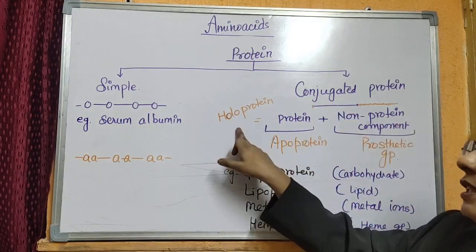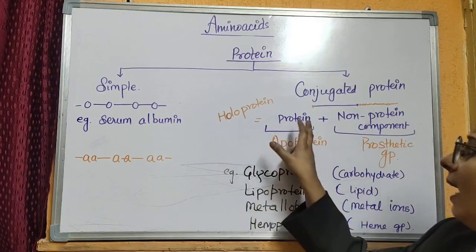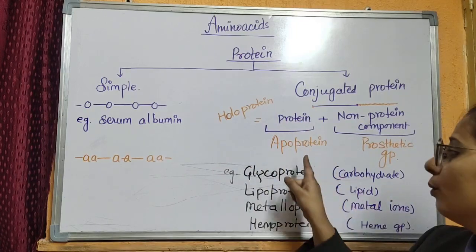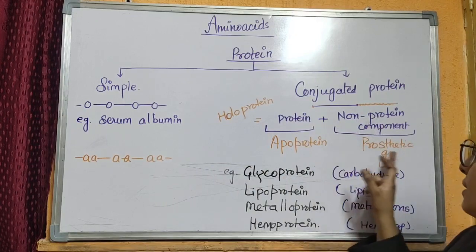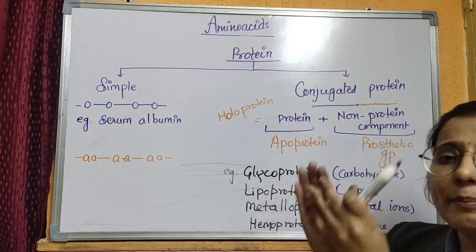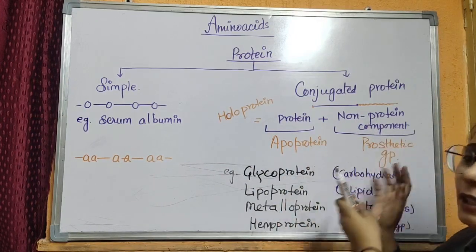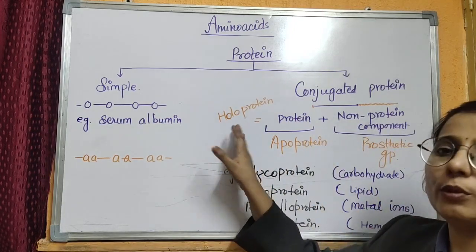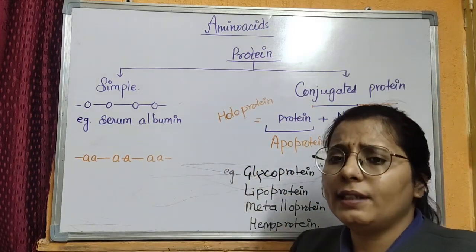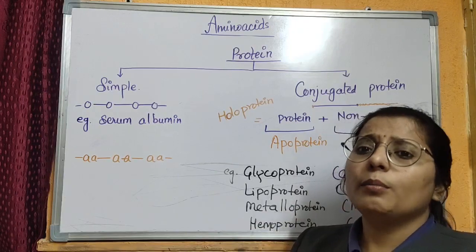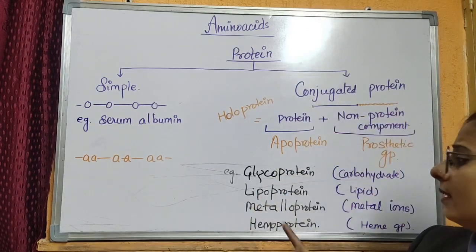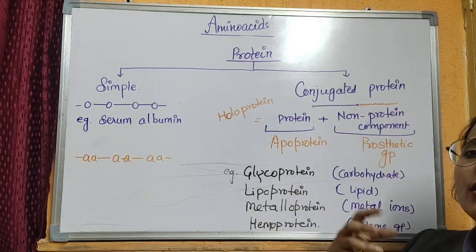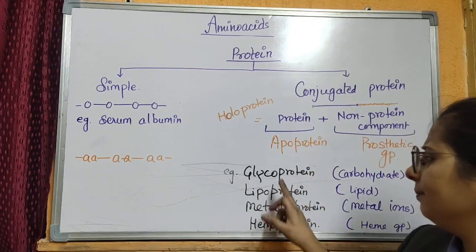This type of protein is called a holoprotein, and the protein part of that holoprotein is called apoprotein, and the non-protein component is called the prosthetic group. When apoprotein and prosthetic group come together, they form a holoprotein, and then that protein gets activated and works in our body.